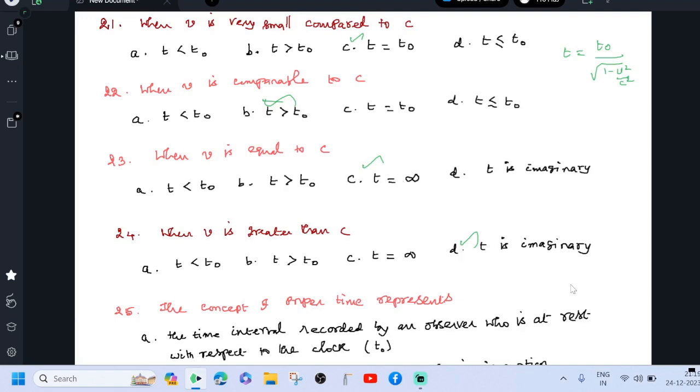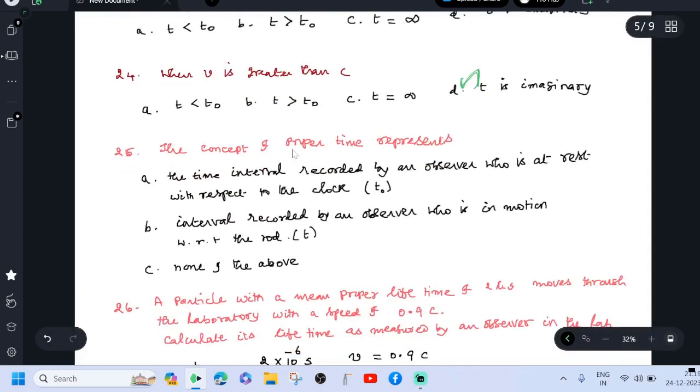You may get a negative result. You know that i square is minus 1. Therefore, inside the root we can get i square. If you take it out, we can get i. So the time is imaginary here. When v is greater than c, the time is imaginary.